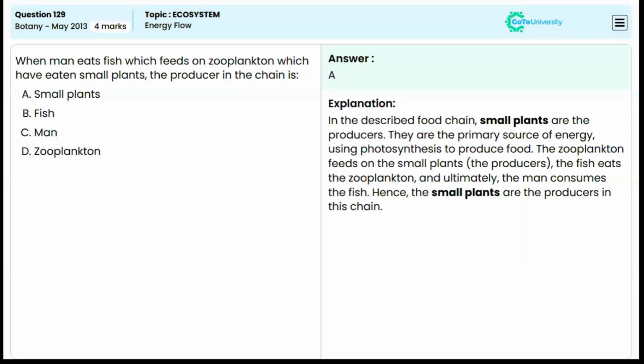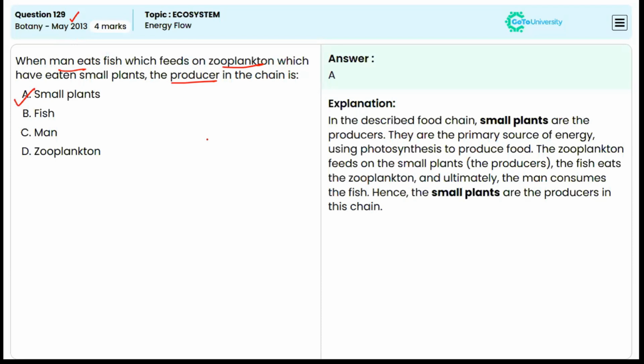So, we are coming to an end of the content part. Now we'll go to the questions part. Past paper questions. From May 2013: when man eats fish which feeds on zooplankton which have eaten small plants, the producer in the chain is what? Of course, A, isn't it?